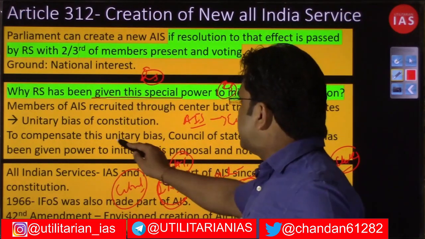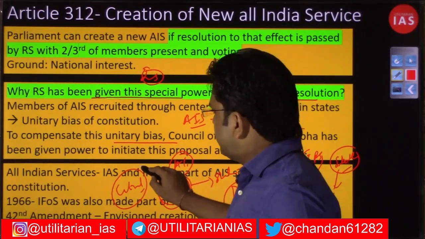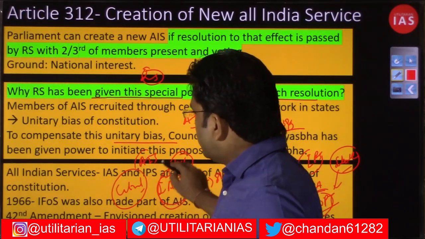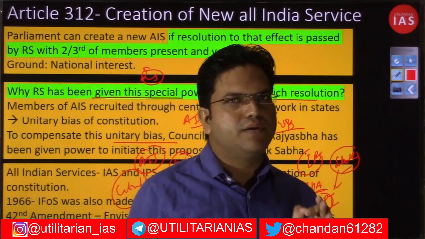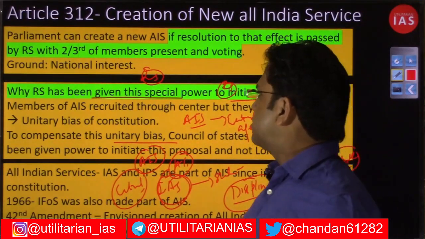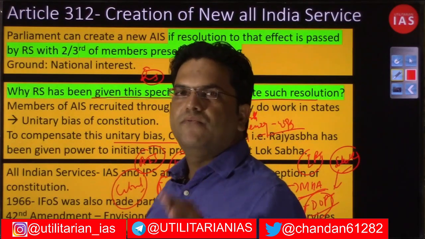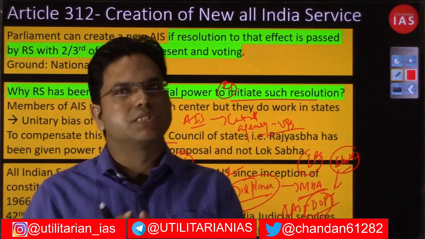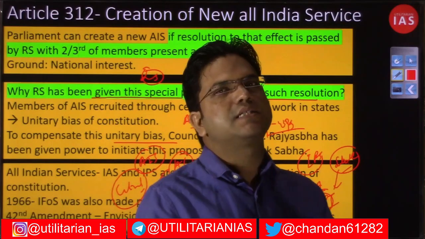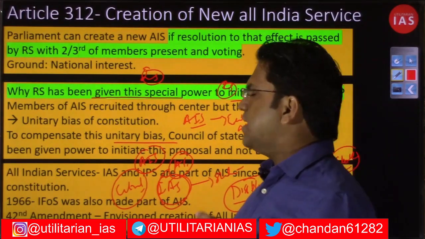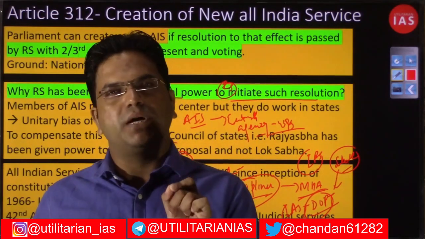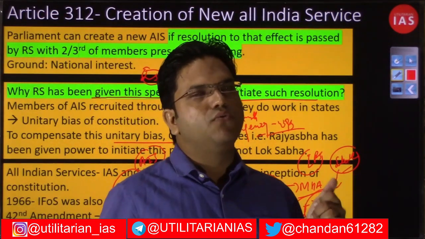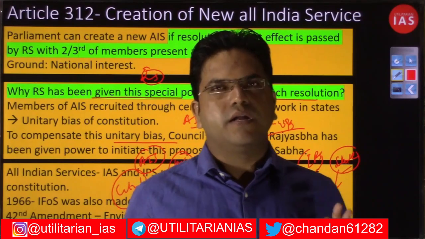So to compensate for this unitary bias, the All India Services, which had been described as a unitary feature of the Indian Constitution, the Rajya Sabha, in which you have members from various states, has been given this additional or extended power: you pass the resolution, and only then can a new All India Service be created, right?